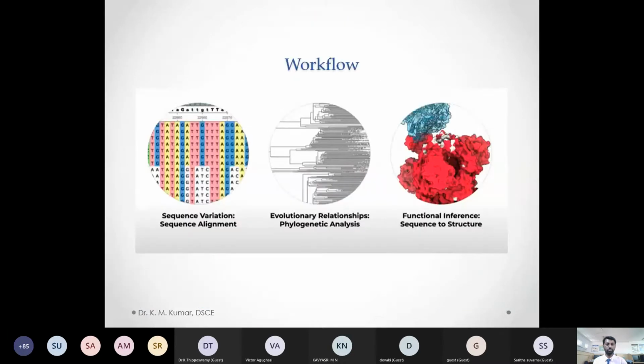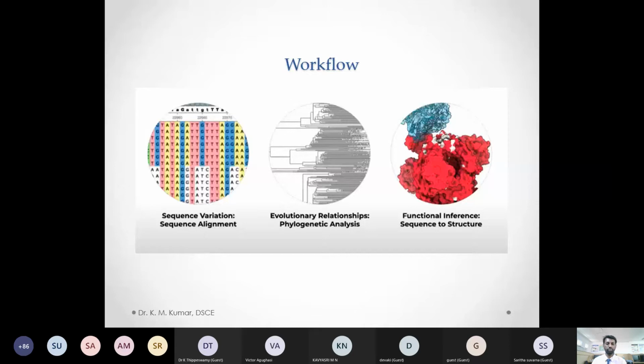These are the major workflow steps we are going to discuss and work on in today's session. So, sequence variance alignment: we are going to download the sequence files and data sets from the databases. After that, we're going to align the normal gene and the mutation genes or genomes. And after that, we check how this SARS virus has evolved from the origin, the evolutionary path, and the evolutionary time period as well.